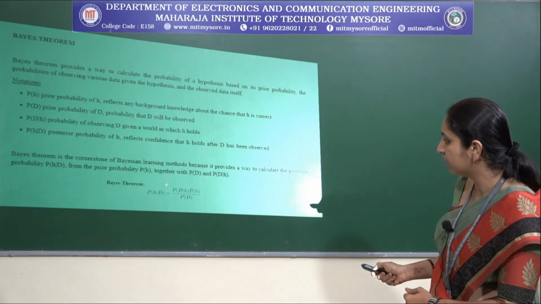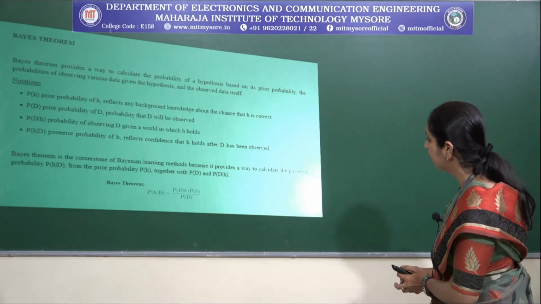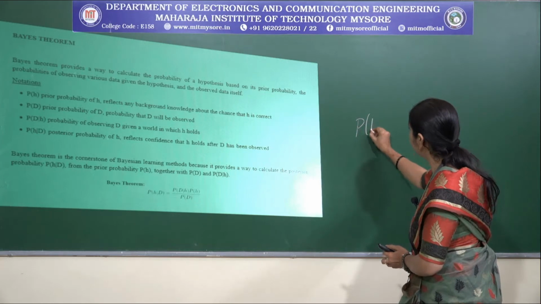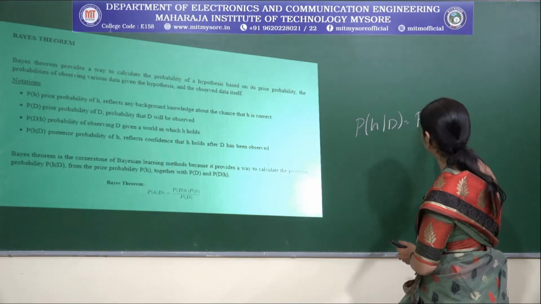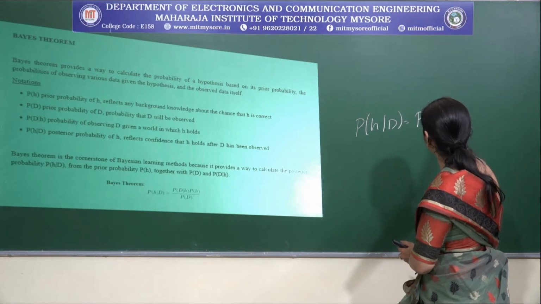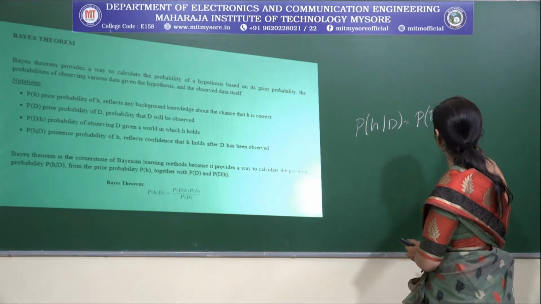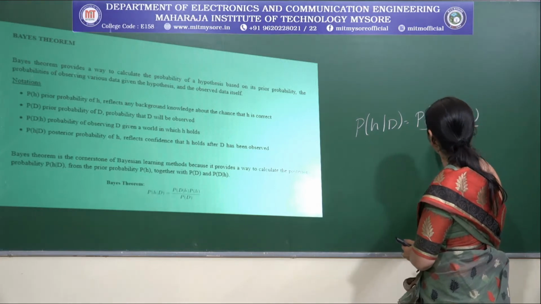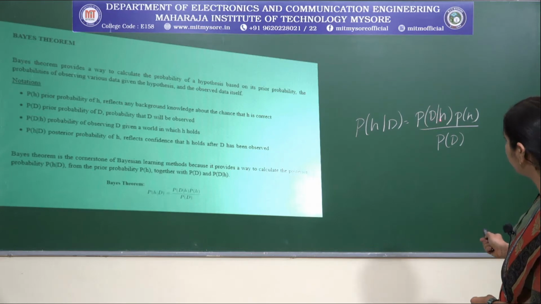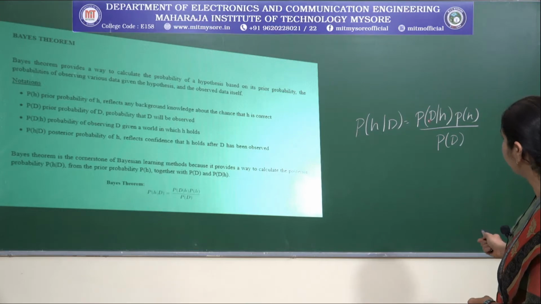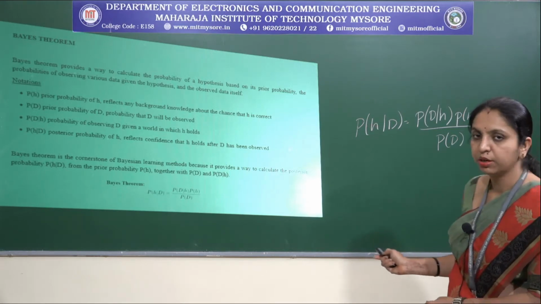And as you can see in this equation, let me rewrite it: the probability of H given D is equal to the probability of D given H times the probability of H, divided by the probability of D. Based on the numerator, that is the probability of D given H and the probability of H, the prior probability, we are going to have a posterior probability.